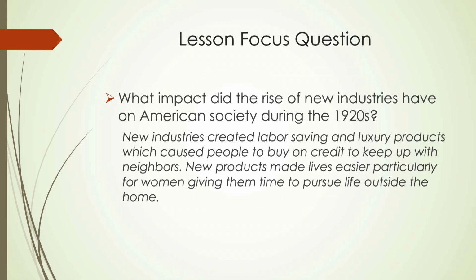That takes us to the lesson focused question today. It says, what impact did the rise of new industries have on American society during the 1920s? New industries created labor-saving and luxury products which caused people to buy on credit to keep up with their neighbors. You ever heard that term, keeping up with the Joneses? Well, that's kind of probably where this came from. New products made lives easier, particularly for women, giving them time to pursue life outside the home.